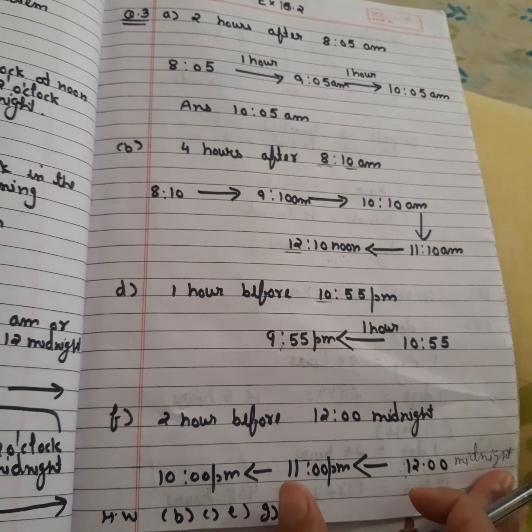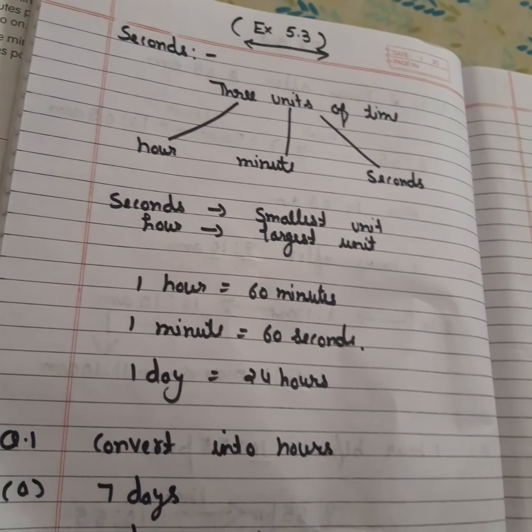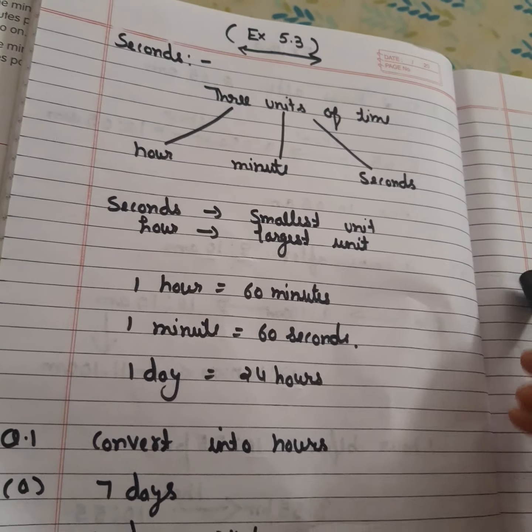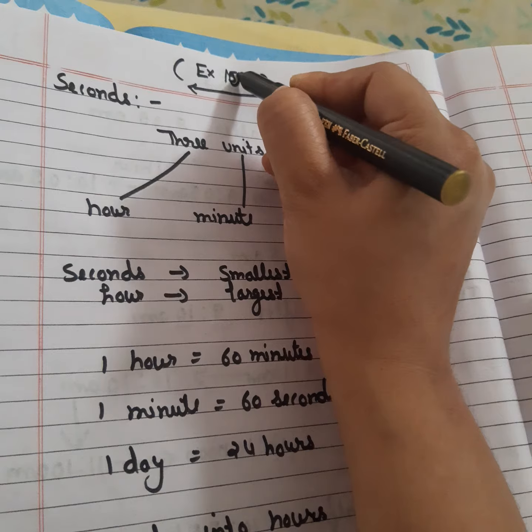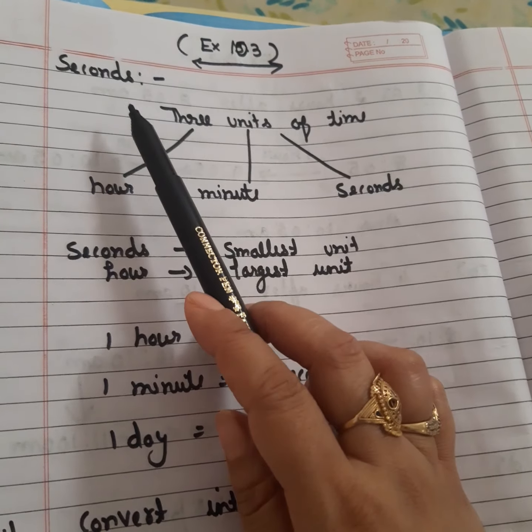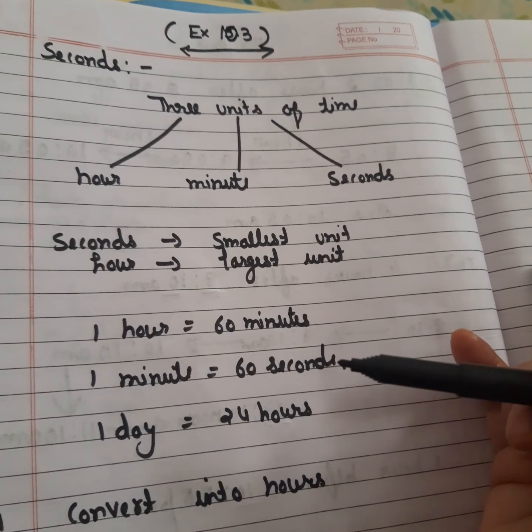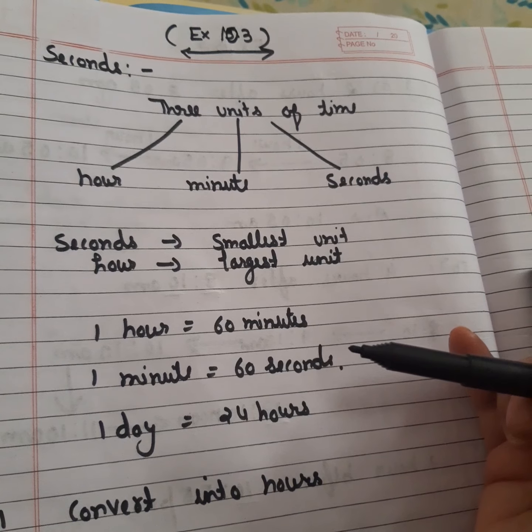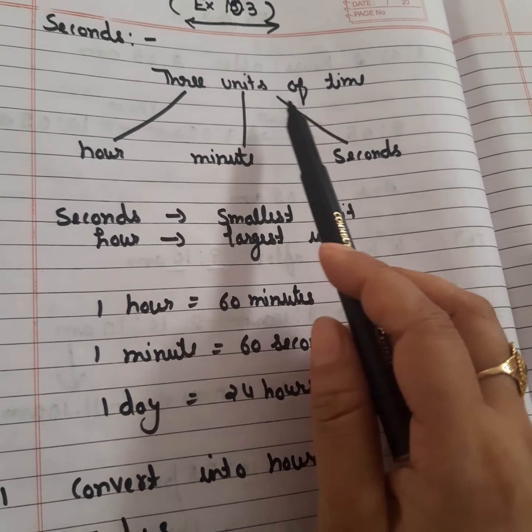Okay, so let's start with the next exercise, that is also very easy, and you have already done this exercise in class 3 also. So next is exercise 10.3. In exercise 10.3, you will be dealing with hours, minutes and seconds: how to convert hours into minutes, how to convert minutes into seconds, and how to convert days into hours. So there are 3 units of time.